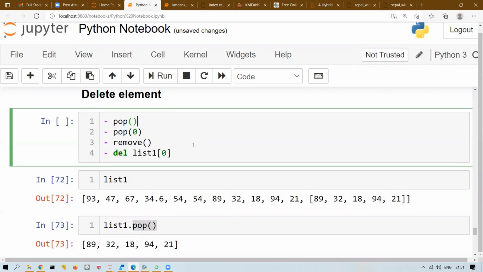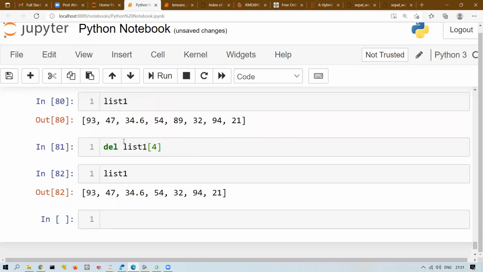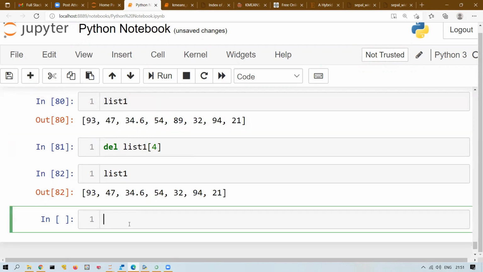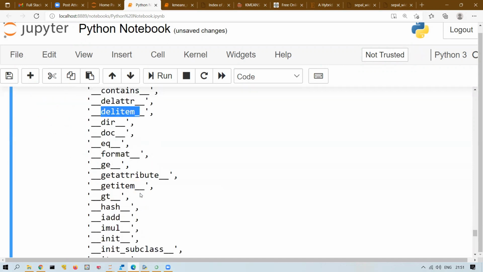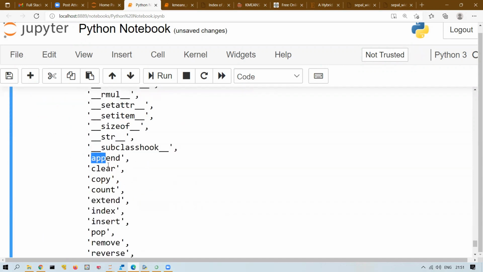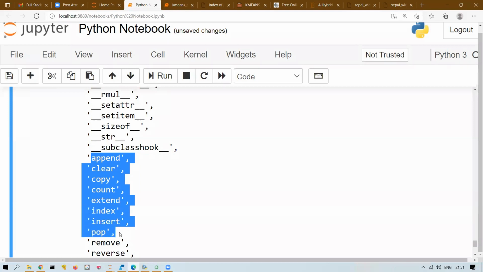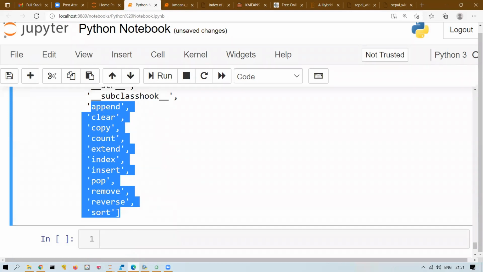Madam, is del not a method here? Del is a dunder method. No, the way you are using del list 1 of 0, it's not a method basically. It's a dunder method, or basically an attribute, you can say. If you go to dir, you will not find del in the method list. Del is here as a dunder method, but in the methods you have append, clear, copy, count, extend, index, insert, pop, remove, sort. As it is not a method, we are not calling it with brackets.